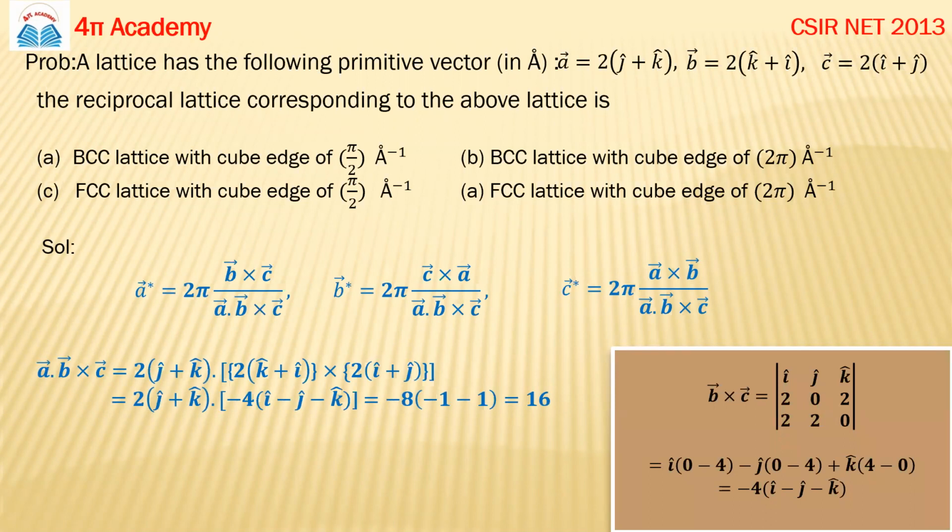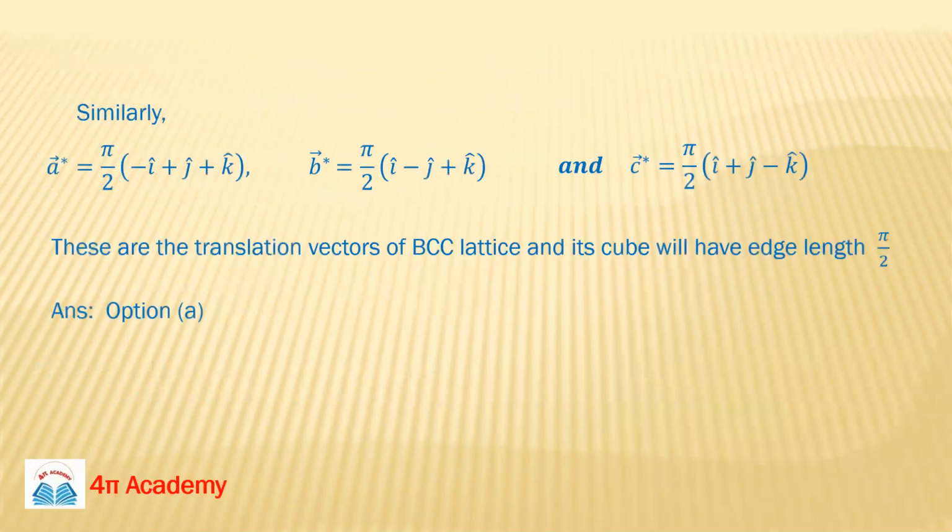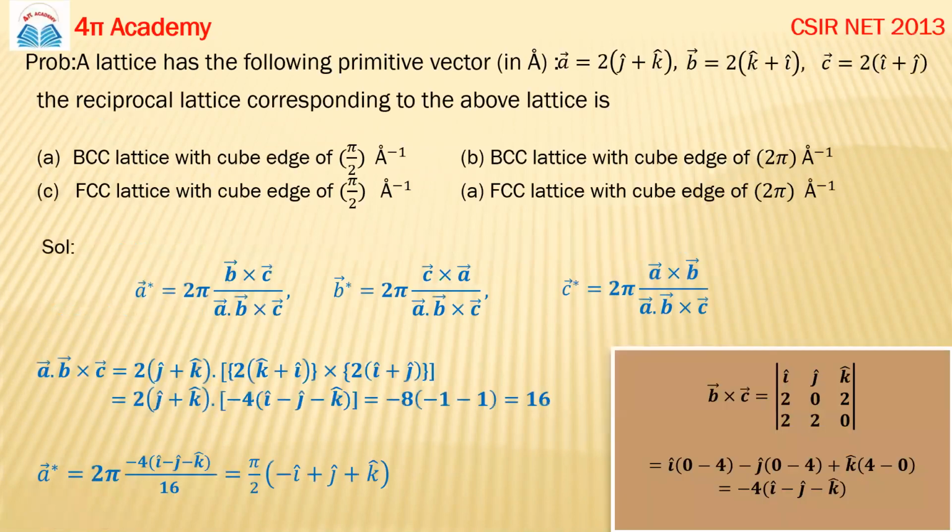Ma'am, I think the answer is A. Okay, you got the answer also. Yeah, I think correct. So you can find out your A star, B star, and C star. These are for the BCC lattice system, these are the translation vectors. Because this structure will be a cube, and this pi by 2 here means the edge of this cube will be pi by 2. Means your option A is the correct option.